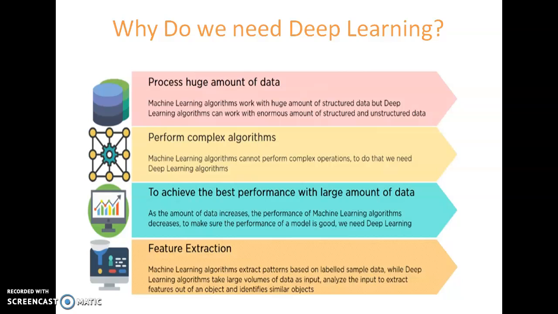And the last is feature extraction. The machine learning algorithm extracts patterns or features based on labeled sample data, while deep learning algorithms take a large volume of data as an input, analyze that input, extract the features and identify similar objects. For this reason, we are moving towards deep learning algorithms.